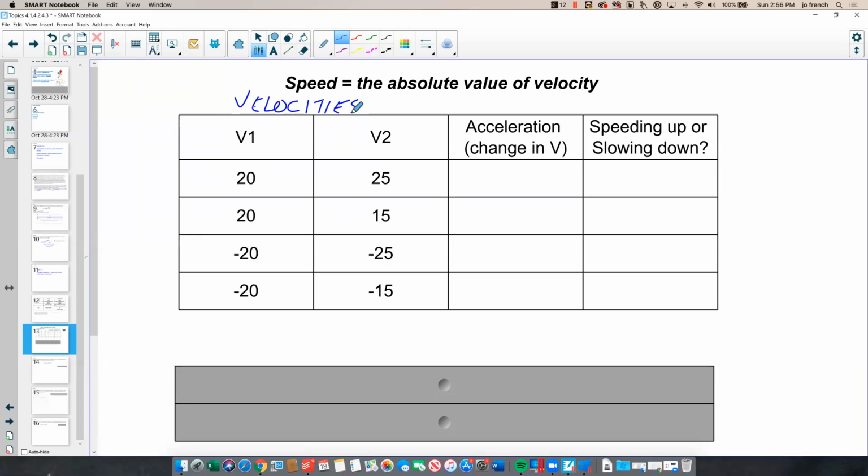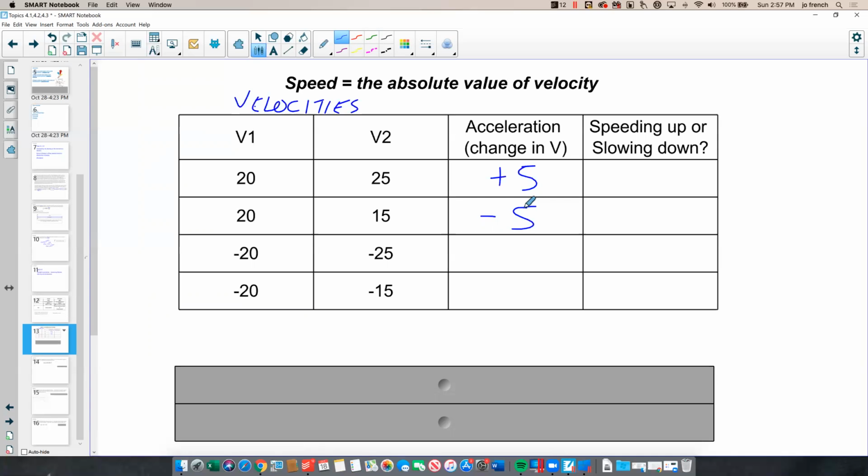So if my first velocity was 20 feet per second, and my second velocity was 25 feet per second, well, my change in velocity was a positive 5 feet per second. If my initial velocity was 20 feet per second and my secondary velocity was 15 feet per second, well, then my change in velocity was negative 5 feet per second.